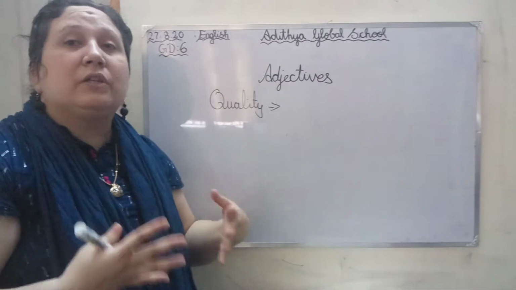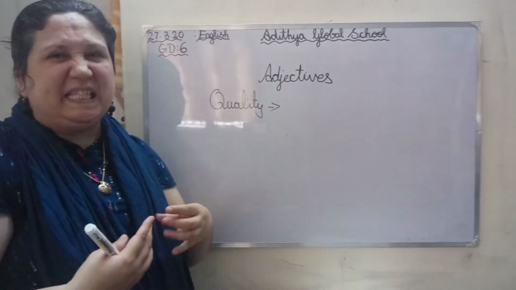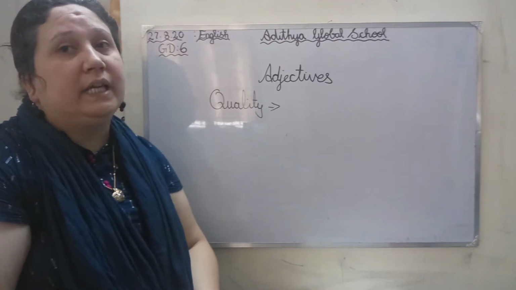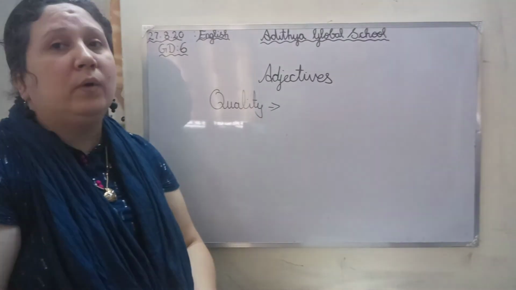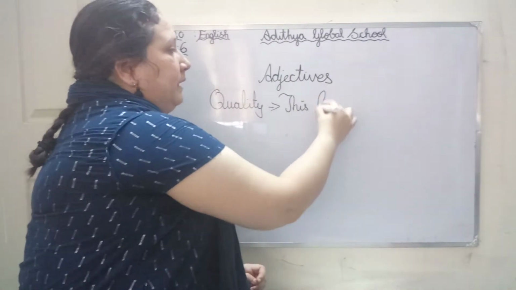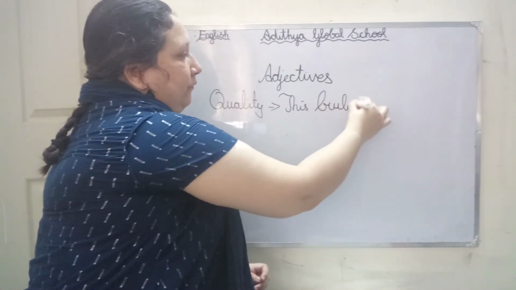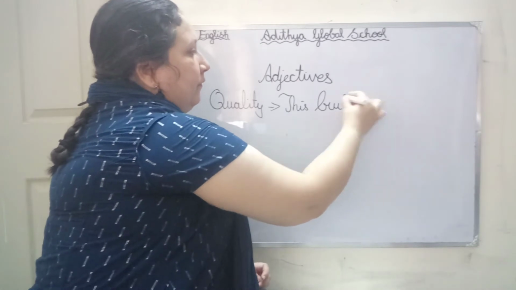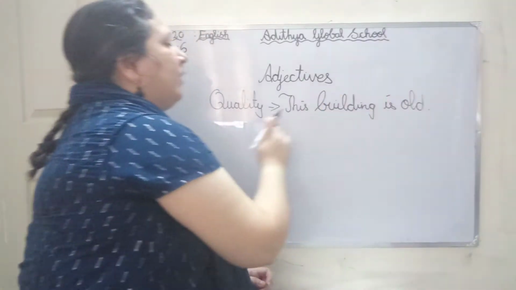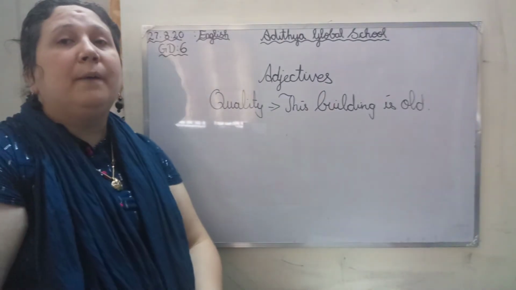We say this bread is so fresh, this bread is stale. That is adjectives of quality. For example, this building is old. I am talking about the quality of the building.